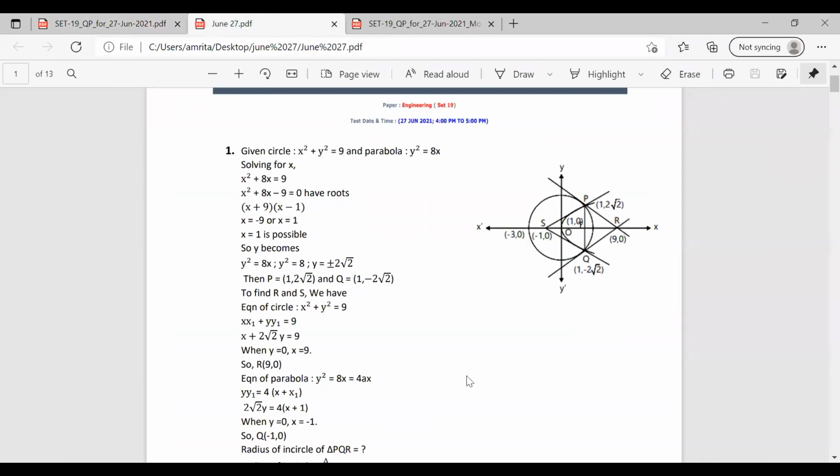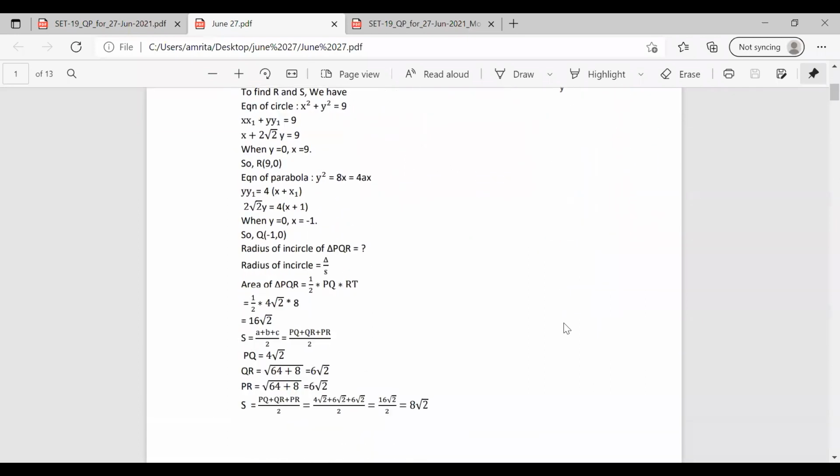We have the equation of the circle with us. So we can rewrite this as x(x1) plus y(y1) equal to 9. So substituting the values for x and y, and we know that at the point y equal to 0, we can have x as 9. So we have R as (9, 0). Then using the equation of the parabola y square equal to 8x, we can rewrite it as y(y1) equal to 4(x plus x1). So substituting y equal to 0, we can have the point. Sorry, this is not Q, this is S. Okay, S as (minus 1, 0).